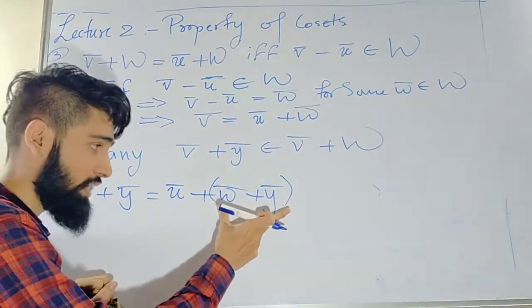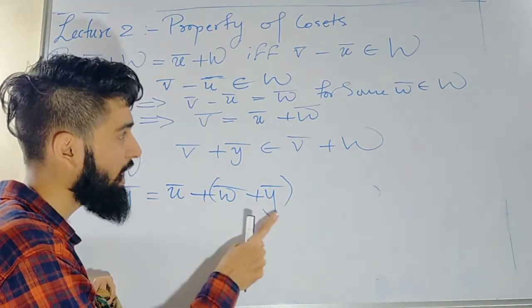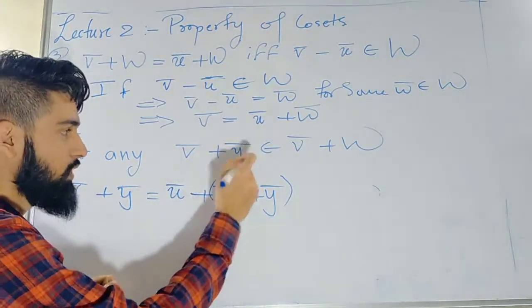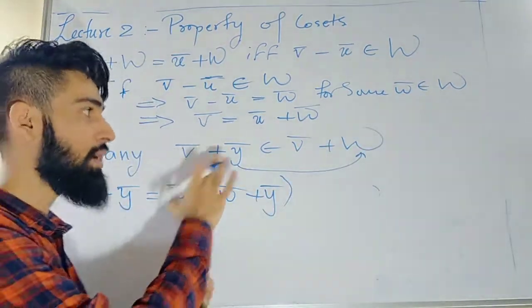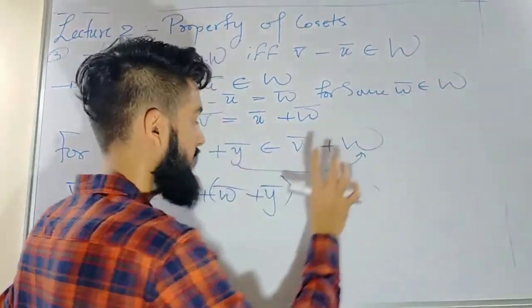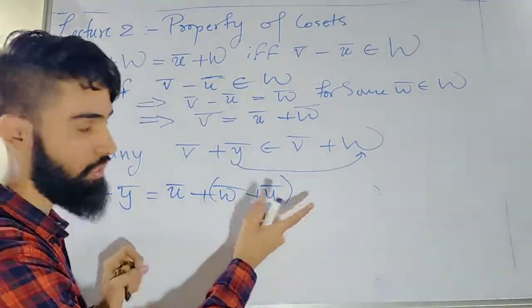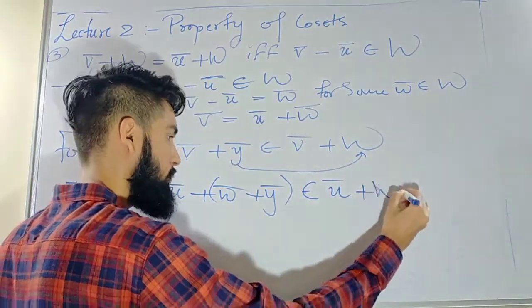You will see this bracket is an element of W. Why? Because I know w̄ and ȳ are both elements of W. And since W is a subspace, this bracket becomes an element of W. Hence this is an element of ū + W.